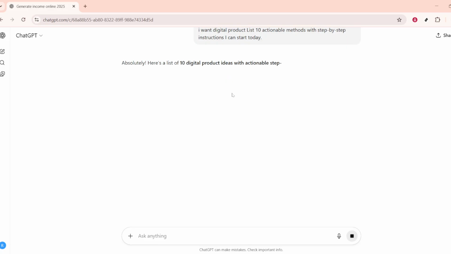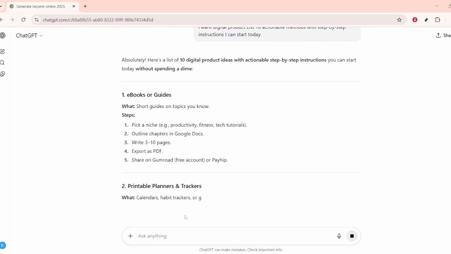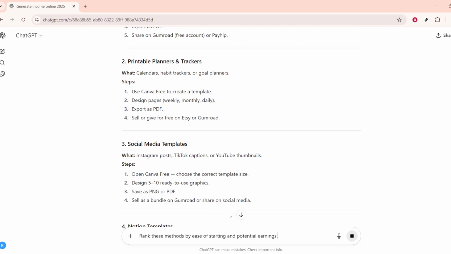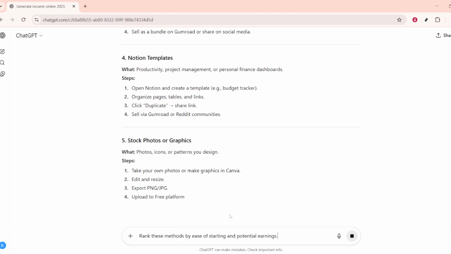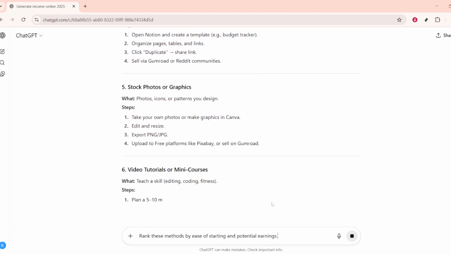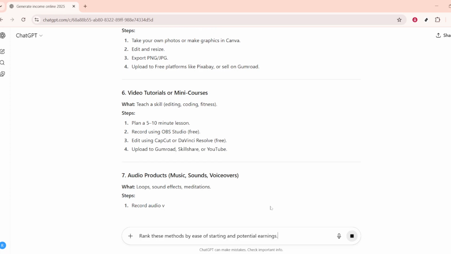Once you have this list, the next step is refining it to suit your particular situation. Ask ChatGPT to help prioritize these methods. With a prompt like, rank these methods by ease of starting and potential earnings, you'll be able to identify which activities are most accessible and lucrative, given your current skill set and resources. This ranked list becomes your roadmap, a strategic guide tailored to help you hit the ground running.